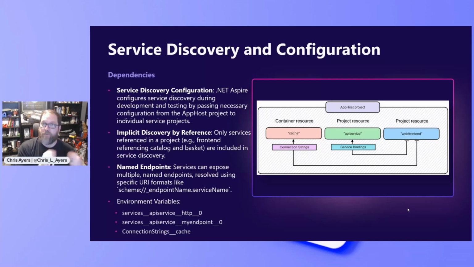If I'm referencing Redis and that's started in a container, but I would connect to it with a database connection string, it might create a connection string environment variable. And because of the way .NET configuration works, it loads these into the configuration system. I can override them with app settings, with other environment variables. And so it's a very easy way to do some service discovery as well as configuration as I deploy up into the cloud.